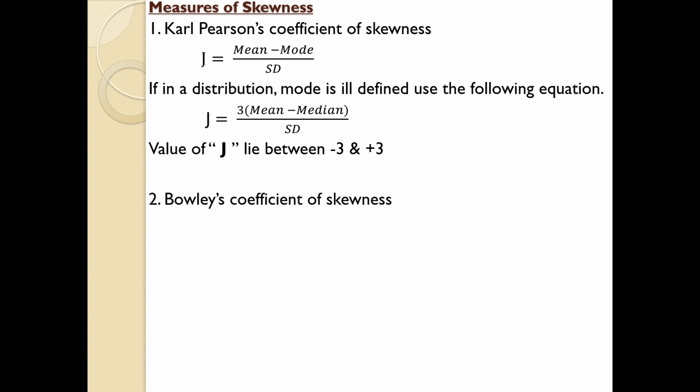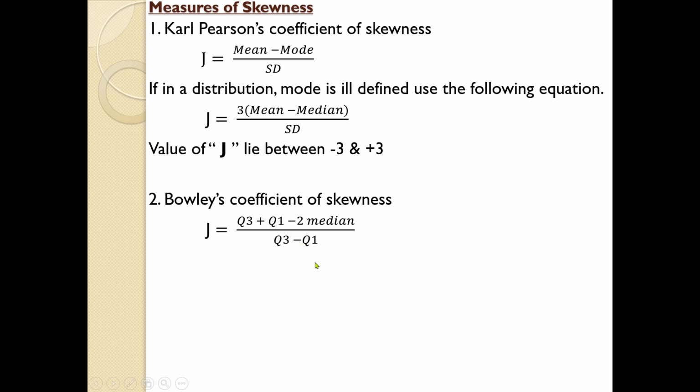Next one, Bowley's coefficient of skewness, and the equation for Bowley's coefficient of skewness is Q3 plus Q1 minus 2 median divided by Q3 minus Q1. If you remember the previous sessions, you might know what is meant by Q3 and Q1.